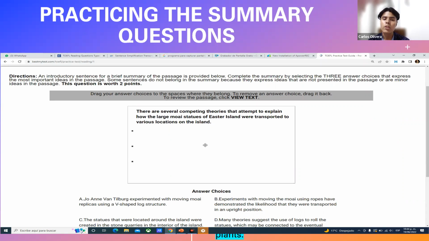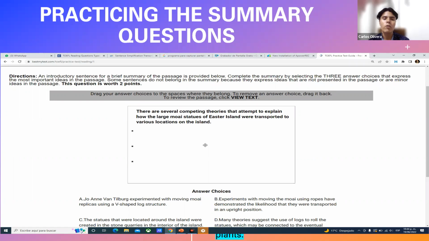Some of them are worth more points than others. For example, this question, as you can see in the instructions, is worth 2 points. Other simpler questions are worth 1 point or maybe half a point, as the vocabulary questions, for example. But this one is always going to be way, way worthier. Therefore, you should try to respond to this one correctly and have this as one of your priorities, okay?